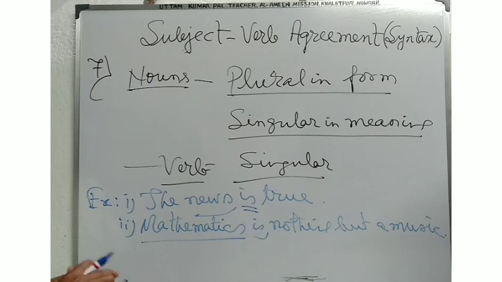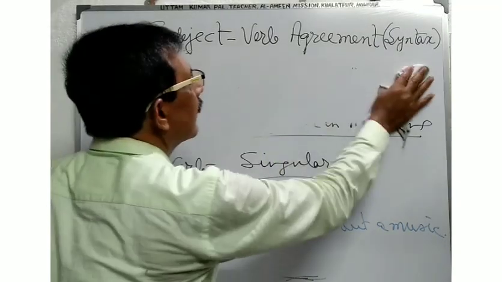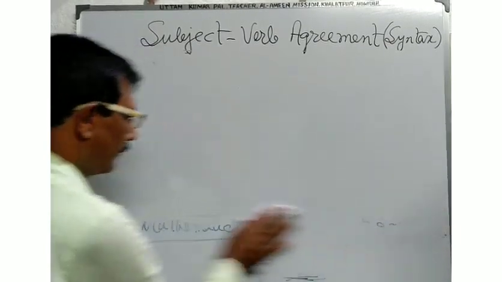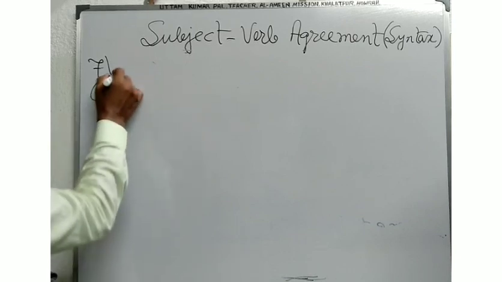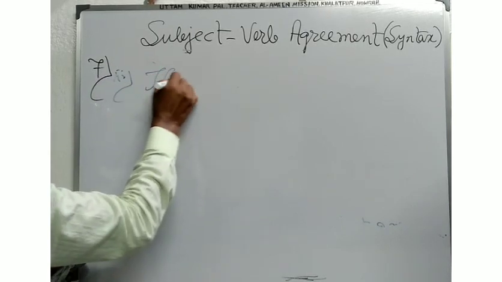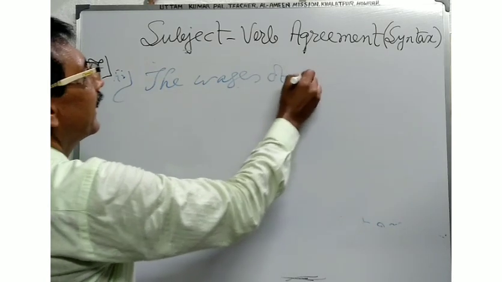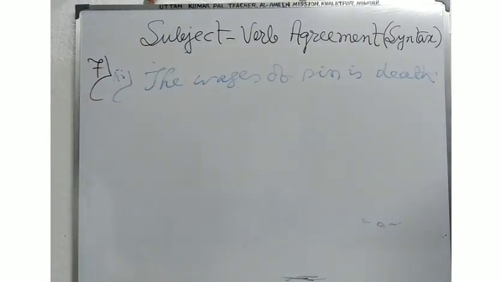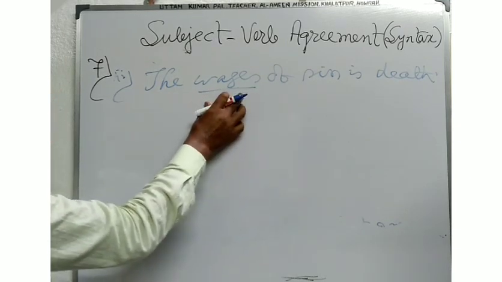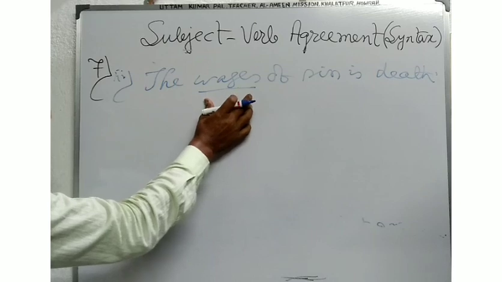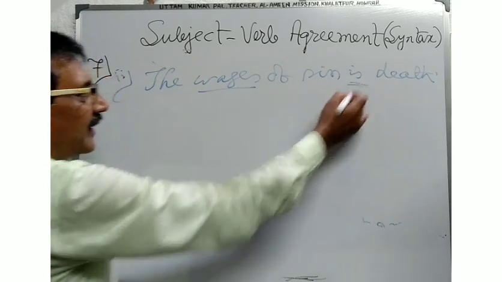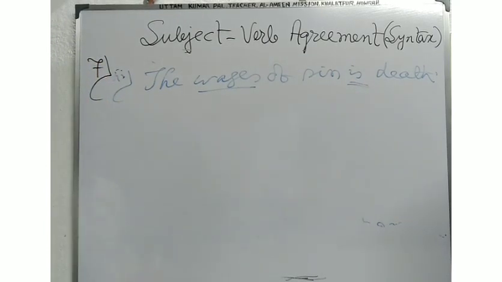Now in another example, the wages of sin is death. Here in this example you will see that the noun is plural in form, but it expresses a singular meaning. So here the verb is used in the singular form. In another example you will see.